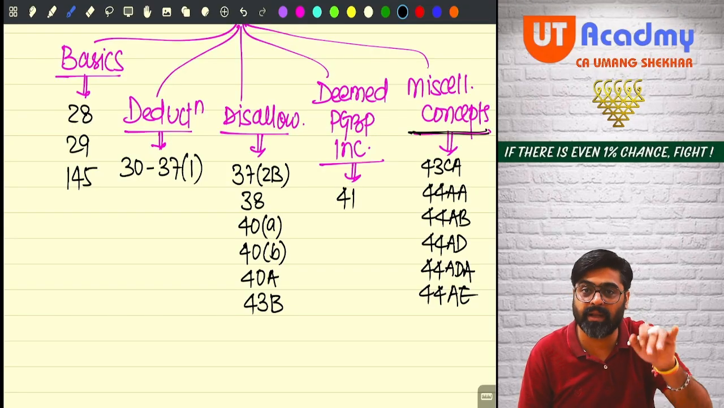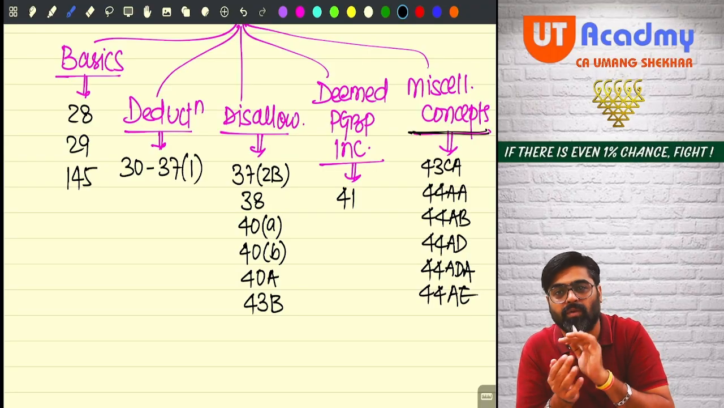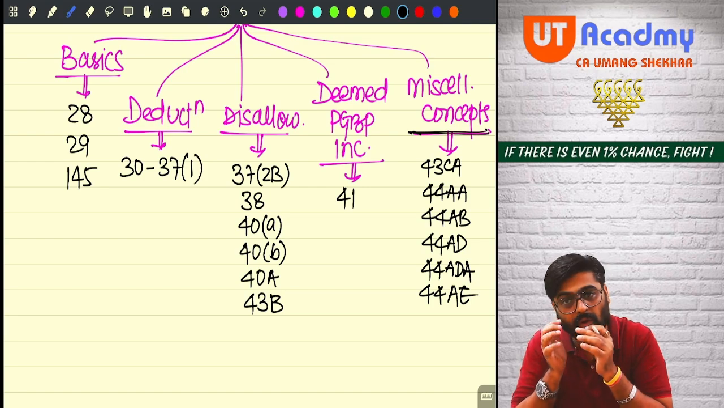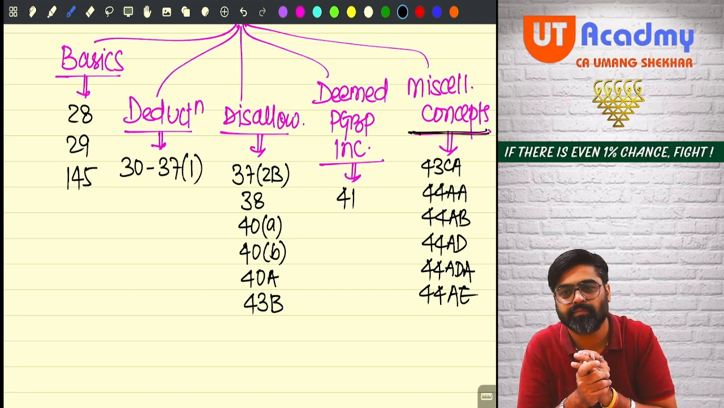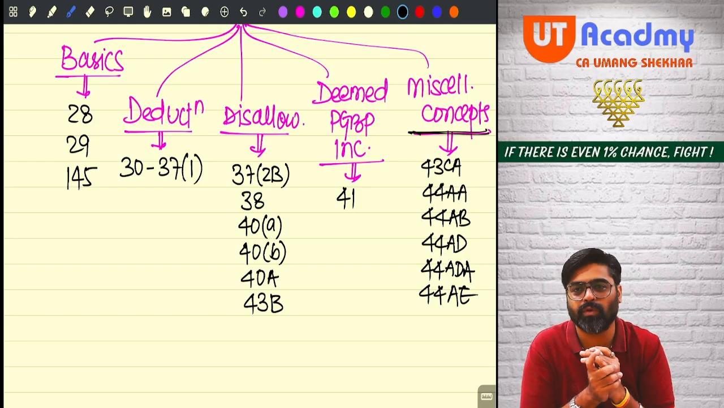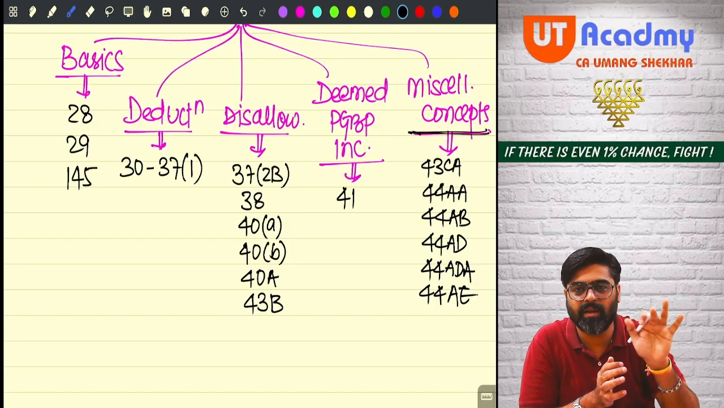Then deemed PGBP incomes also will be done along with doing the second part only. So while we will be doing the second part, deductions, along with that, the deemed PGBP incomes will be covered. One or two things will remain. For that, we'll have to go to the fourth part. And in the fourth part, there will be a list. In that list, these are the deemed PGBP incomes.